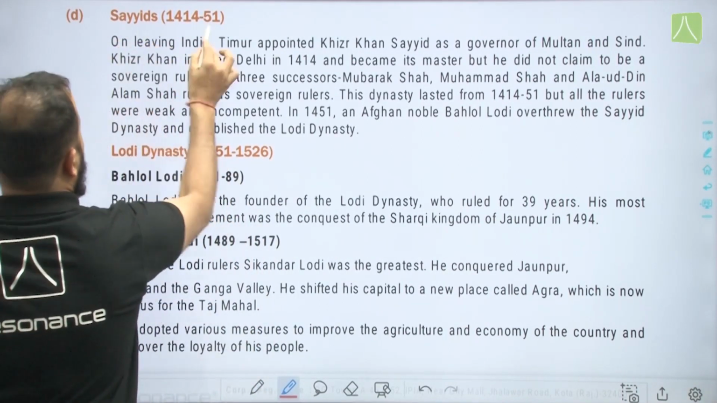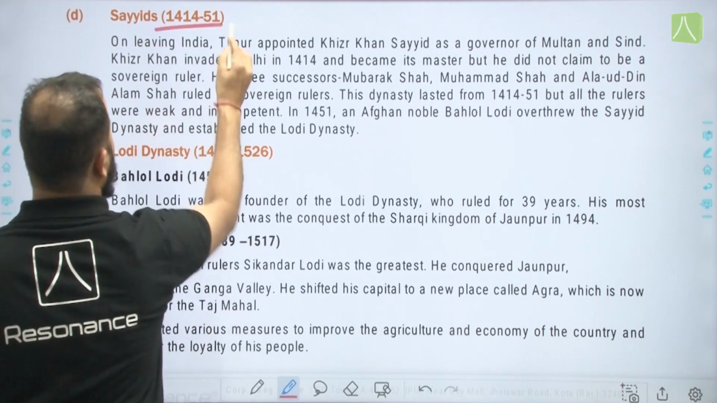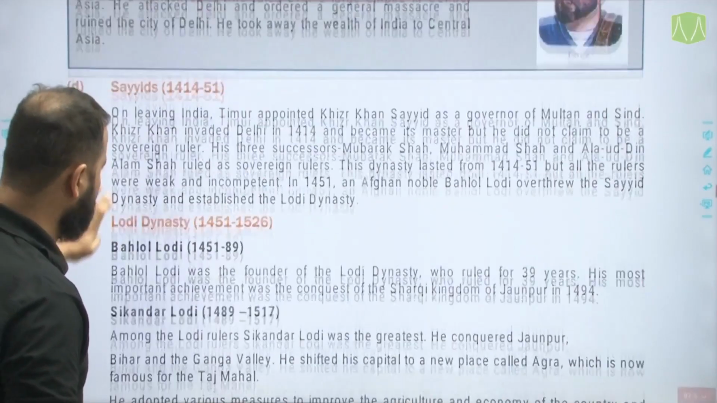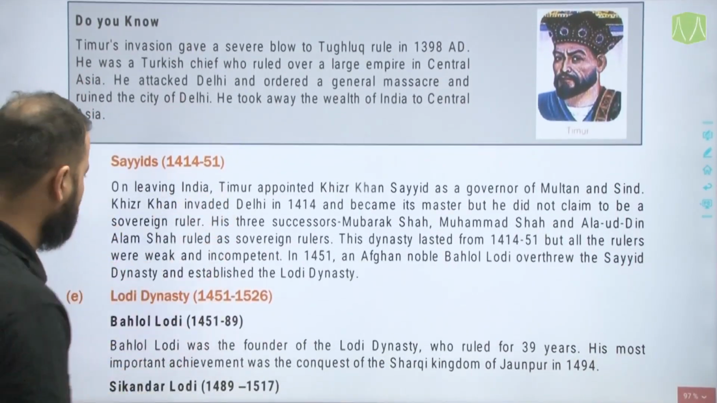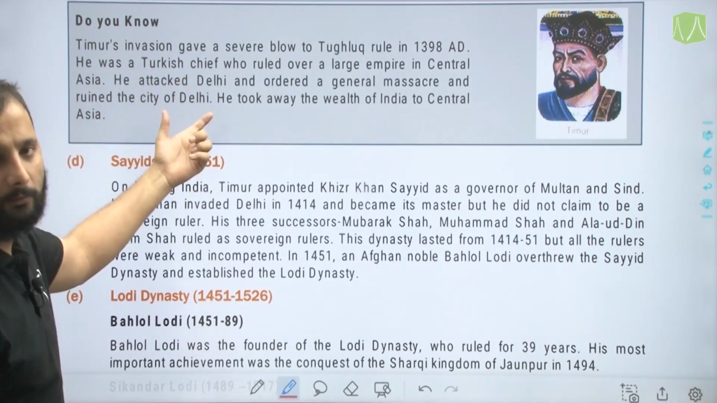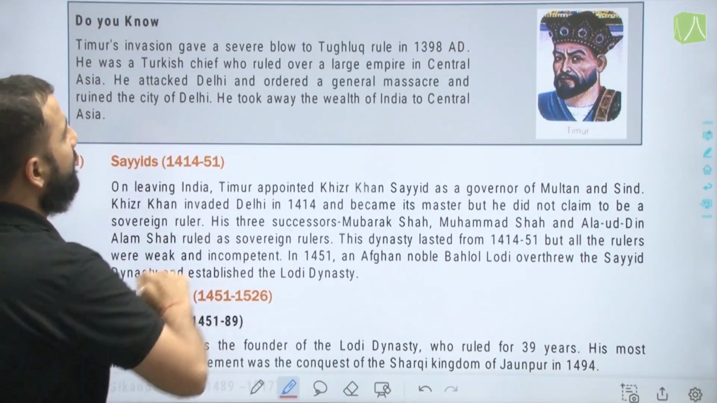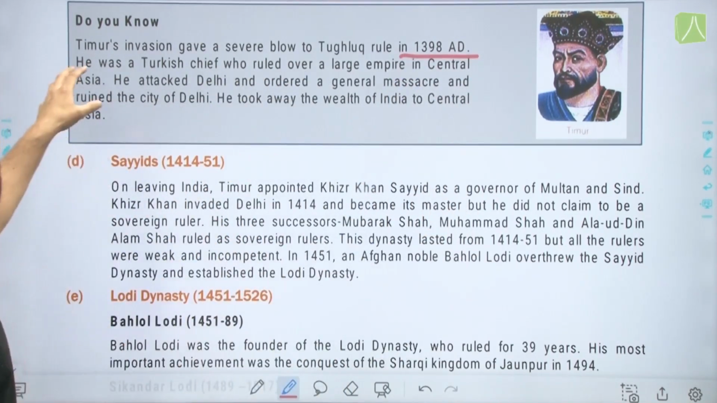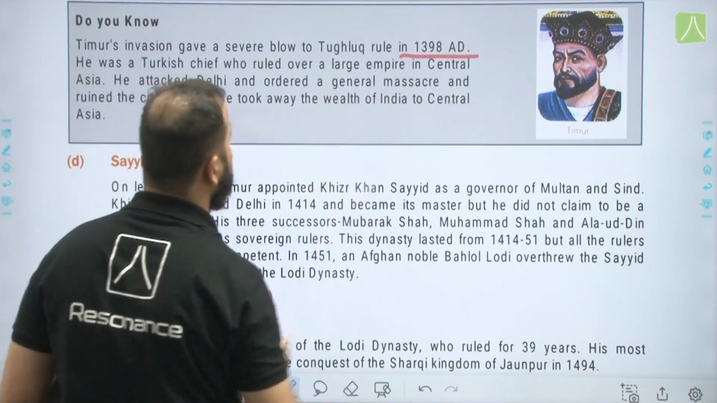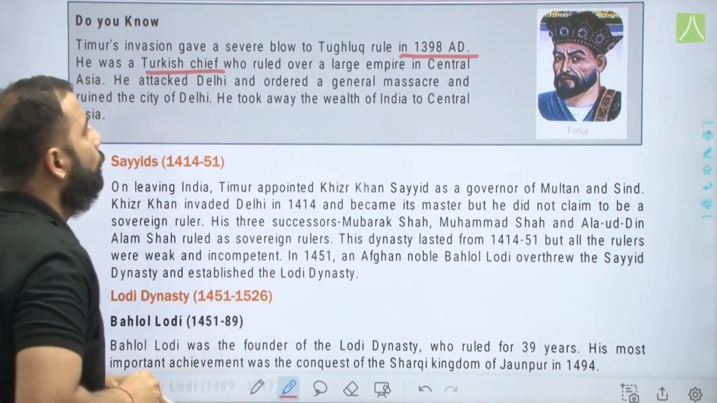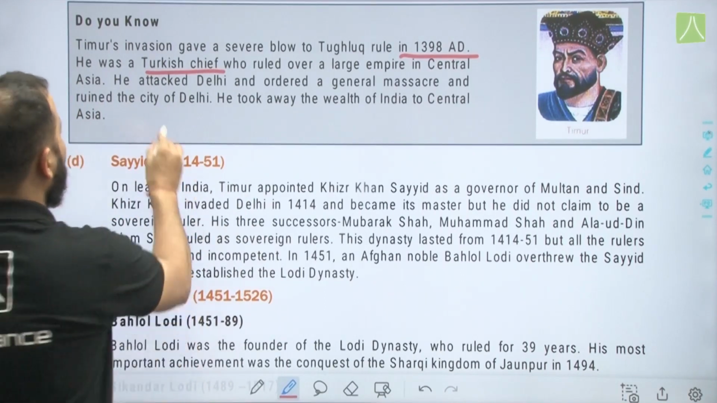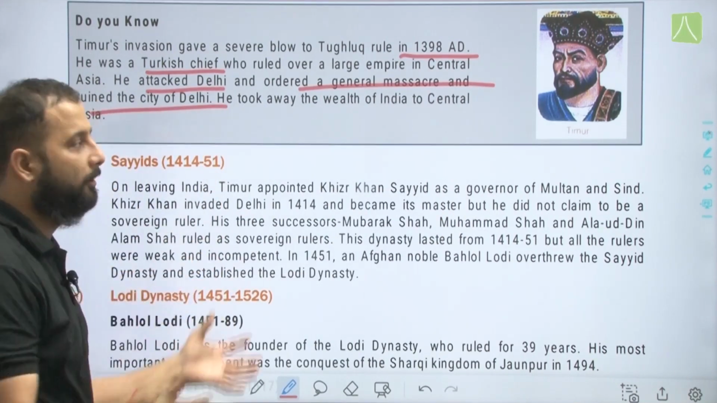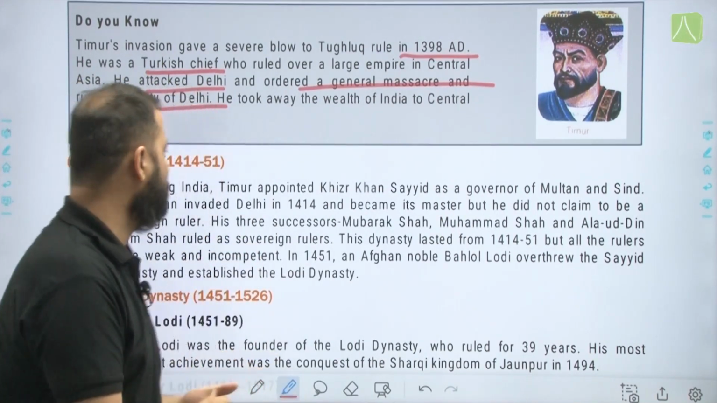Now the Sayyids, 1414 to 51. We should first check the invasion so that it will be connected with that. So after the Tughlaqs, during this time, in 1398, there was an invasion by Timur. Timur's invasion gave a severe blow to Tughlaq rule. He was a Turkish chief who ruled over a large empire of Central Asia. He attacked Delhi and plundered it, ordered a general massacre and ruined the city of Delhi. He took away major wealth of India to Central Asia.